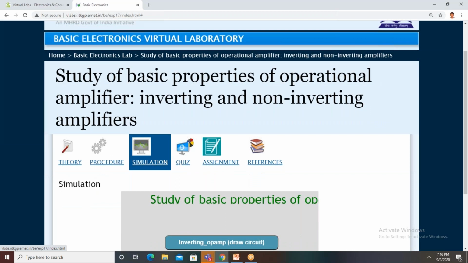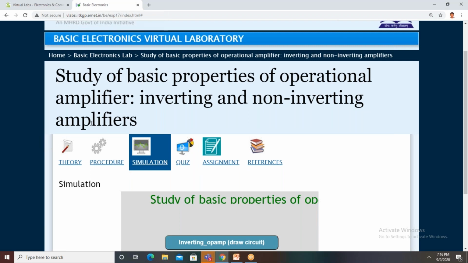Simulation here. The experiment is inverting amplifier and non-inverting amplifier. So the first one is inverting amplifier, and the second one is non-inverting amplifier. It is also one type of amplifier, just like your CE amplifier, and CC amplifiers, CE, CB, and CC. You have already studied in your EDC 2-1. Am I right, ma'am? Yes, sir.